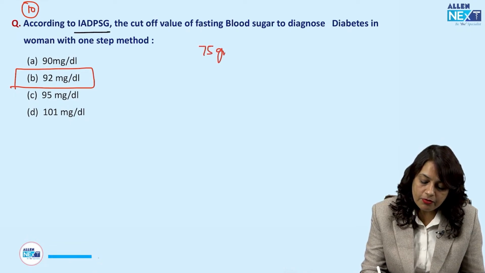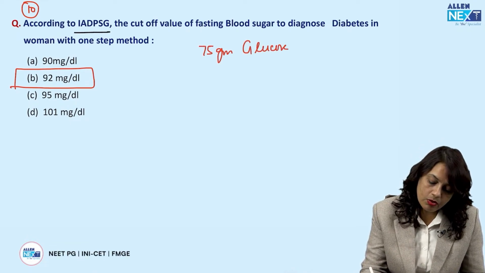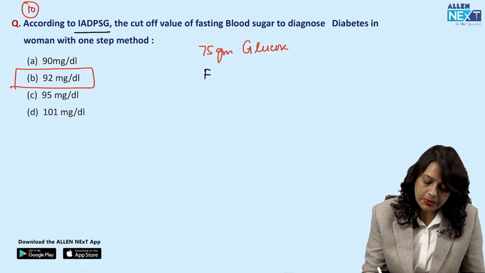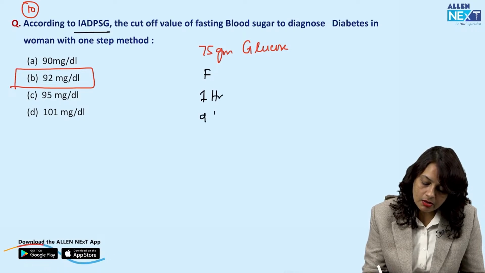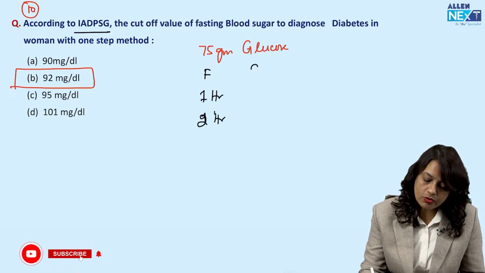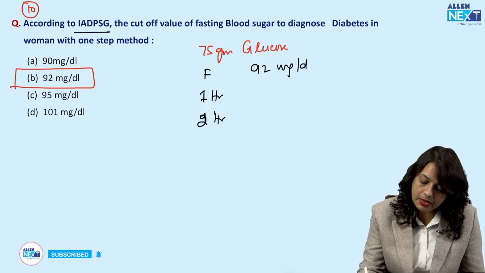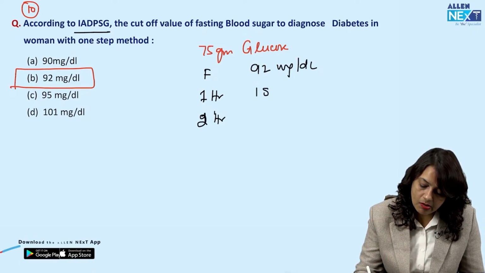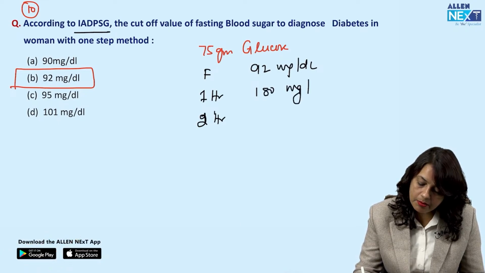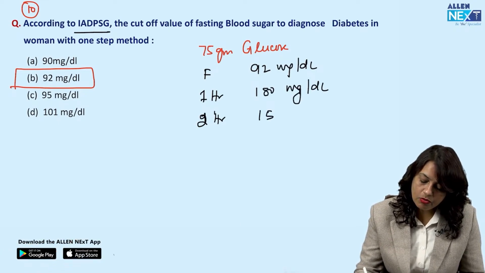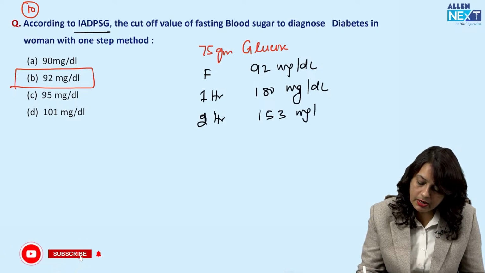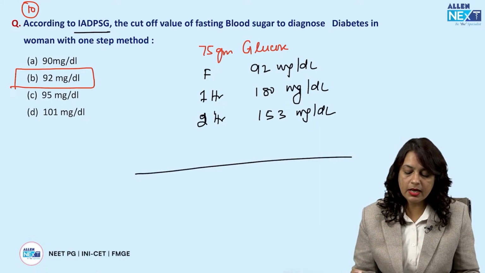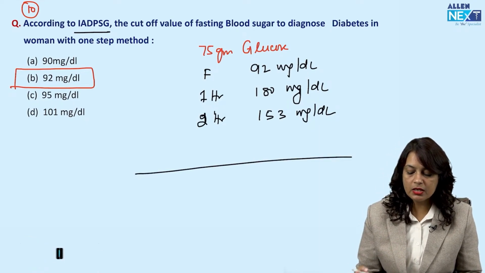So, 75 grams of glucose is given. There is a fasting sample, 1 hour and 2 hour. So, it is 92 milligram per deciliter, then 180 milligram per deciliter and 153 milligram per deciliter. Since they have just asked the fasting value, the correct answer is 92.